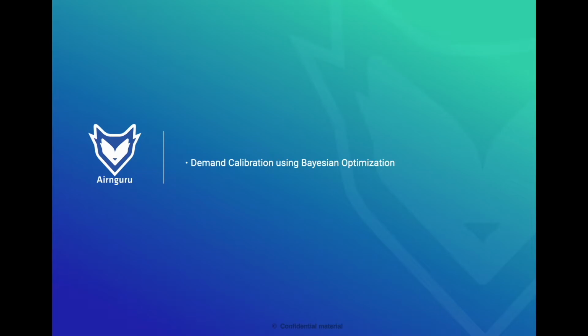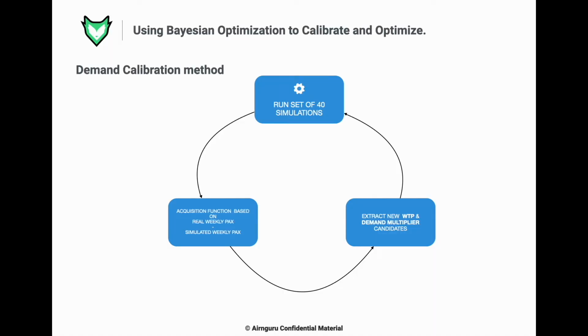First, let's see how the demand calibration model worked using Bayesian optimization. In the calibration process, we will run 40 simulations, testing 2 variables that we wish to adjust in the simulations to transform our, quote, constrained demand, because it is based on constrained data, into unconstrained demand.